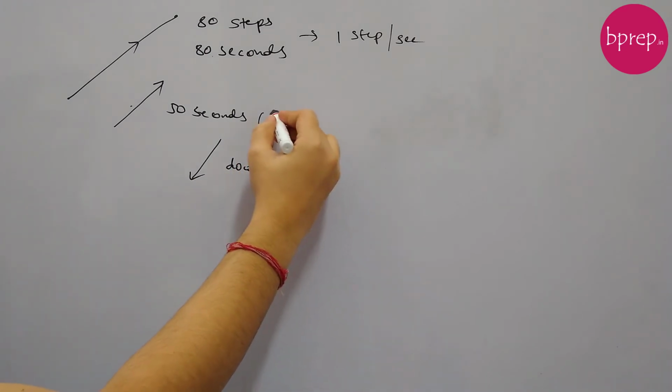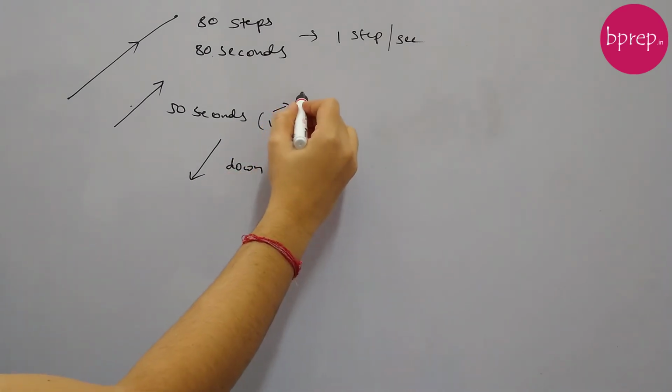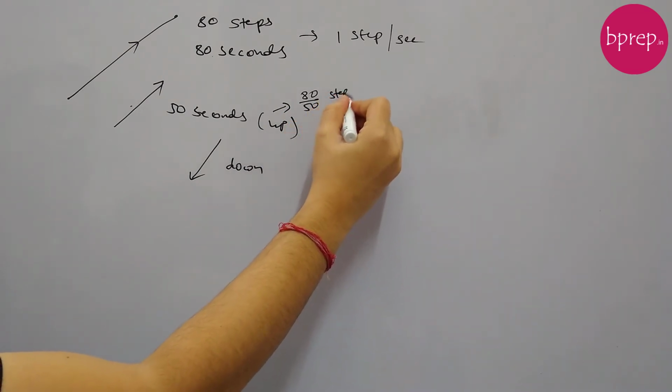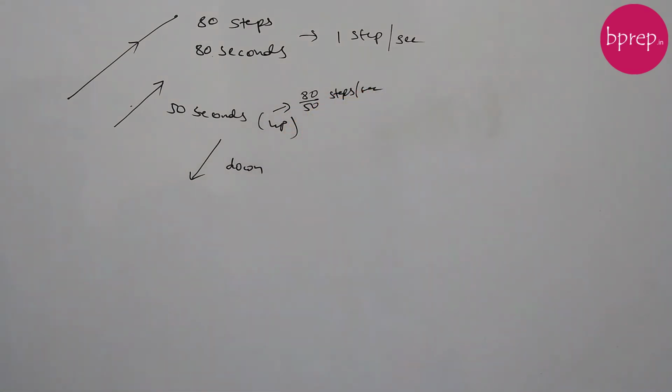That means your up speed is 80 by 50 steps per second. So when you are walking down, the total time taken will be time equals